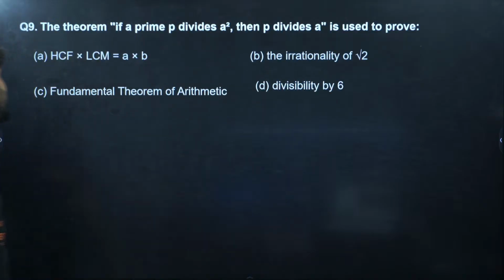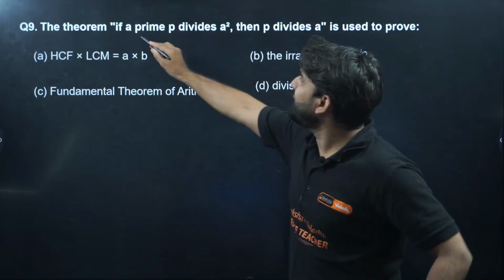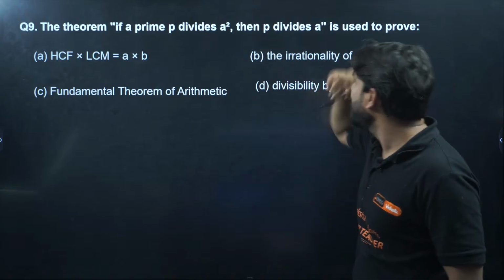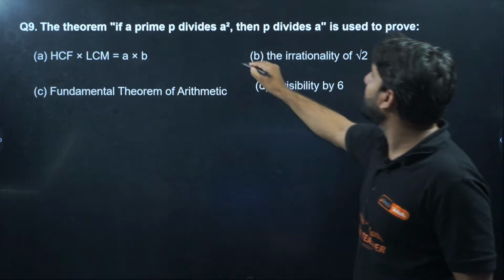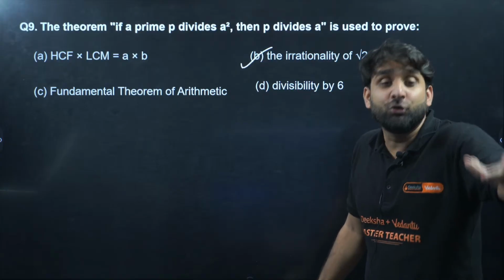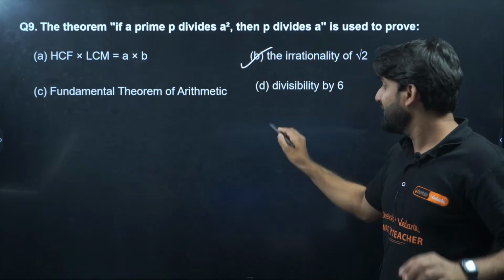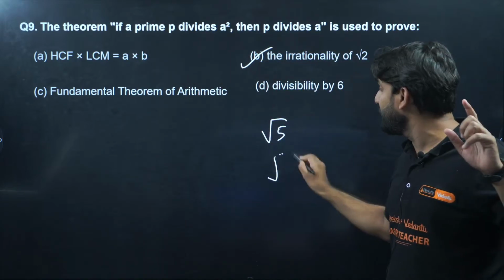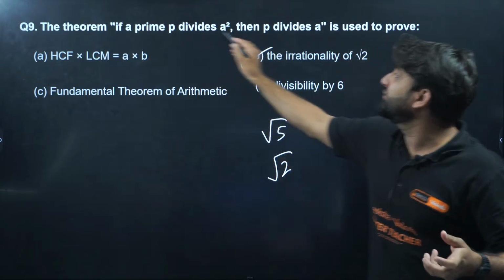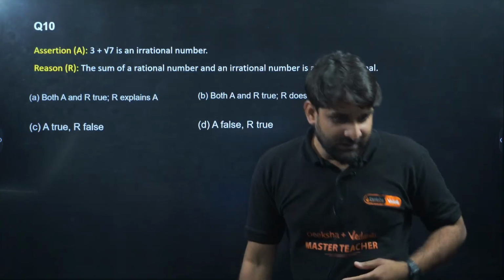Moving ahead. Question number 9. The theorem, if a prime P divides A square, then P divides A, is used to prove what? Irrationality. If you know how to prove root 5 is an irrational number, how to prove root 2 is an irrational number, we generally write this step, if you remember. So in irrationality proofs, we generally use this theorem. So option number B will be correct. Moving ahead, next question.